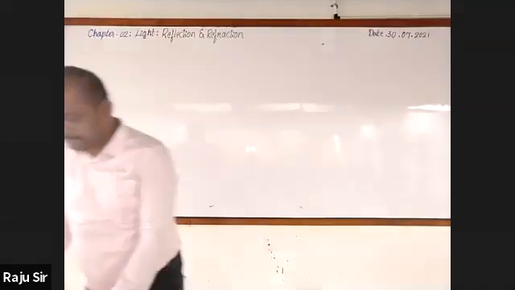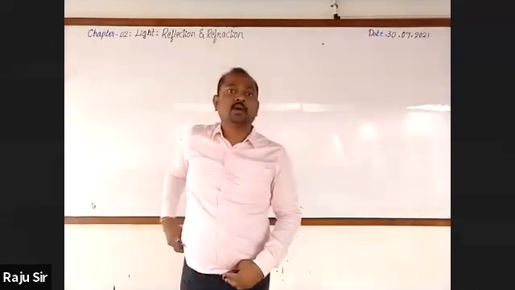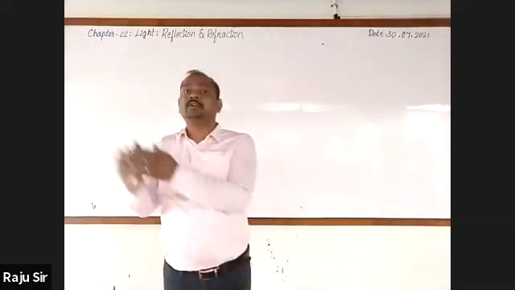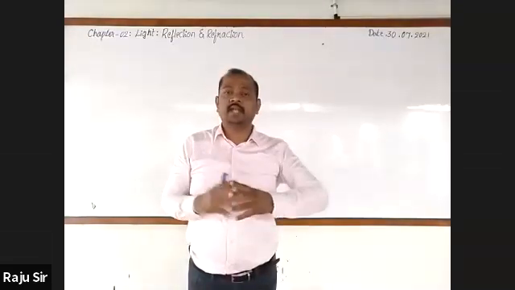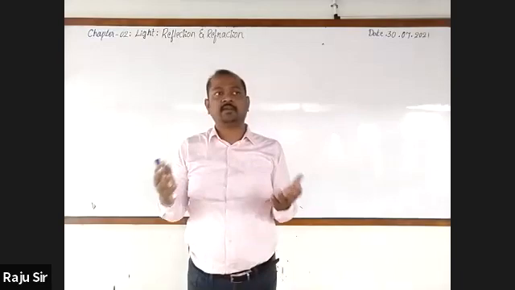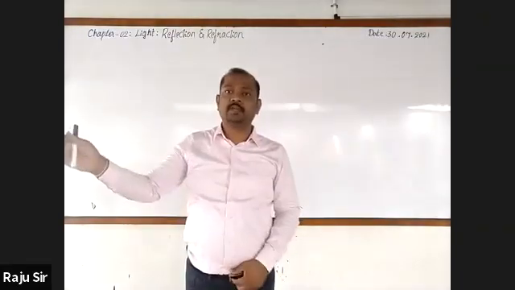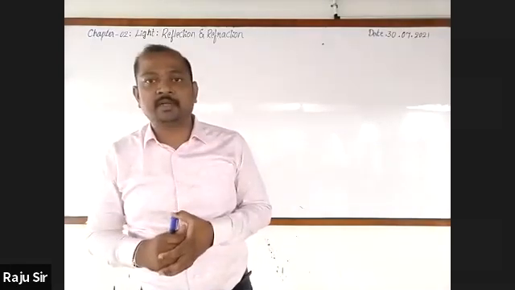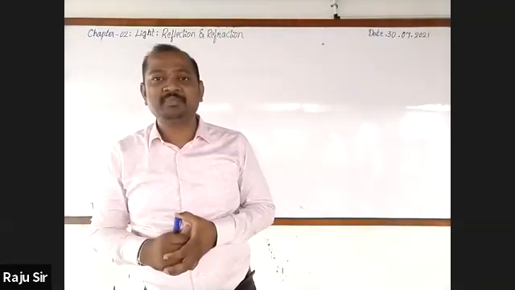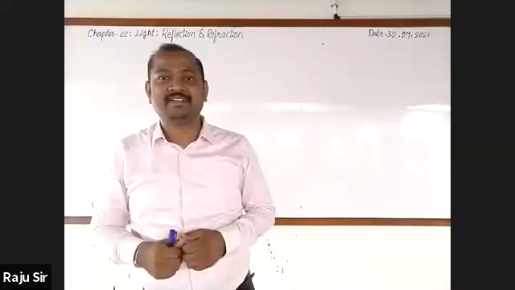Could you tell what do you call the objects which allow the light to pass through them? Transparent objects. Yes, a transparent medium allows the light to pass through it.